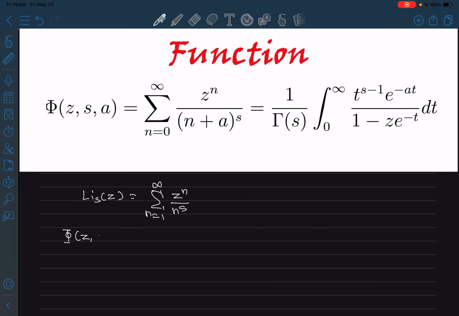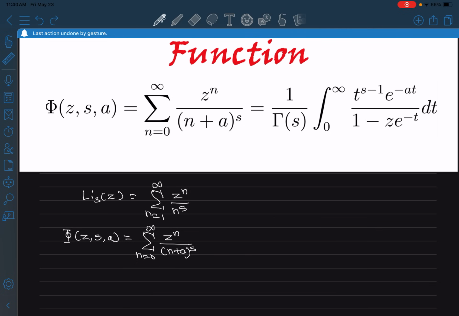And this is basically a function of z, s, and a, and it's defined as the sum from n equals 0 to infinity of z to the power n by n plus a to the power s. So there's definitely some restriction on z on what it can be, because the sum doesn't really converge for any z, right?